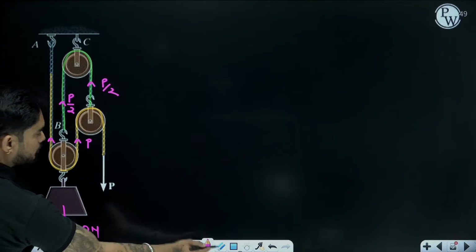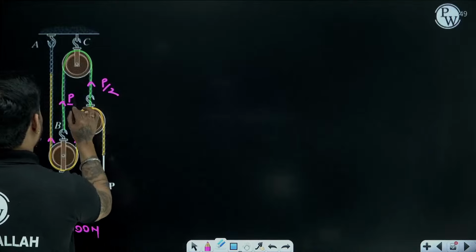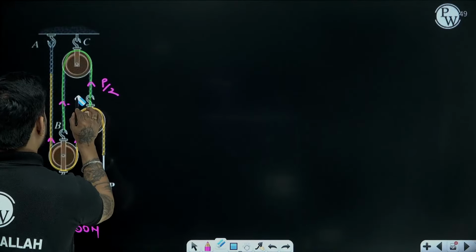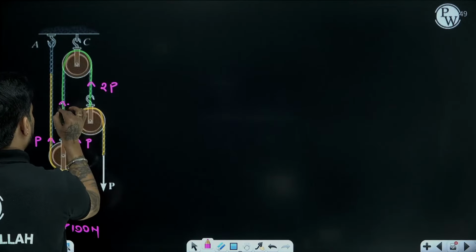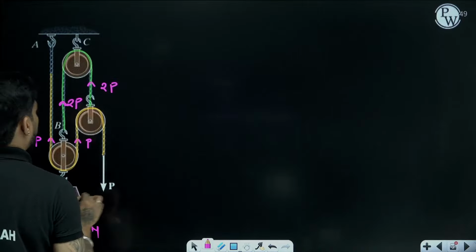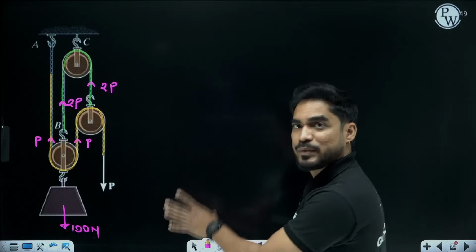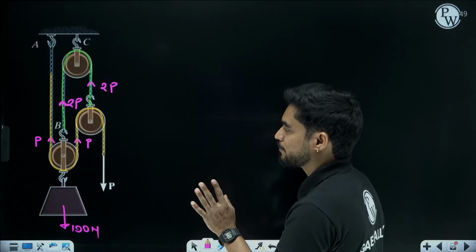Sorry, my mistake. Not P by 2, 2P. So in the yellow rope, tension is P, and in the green rope, tension is 2P.